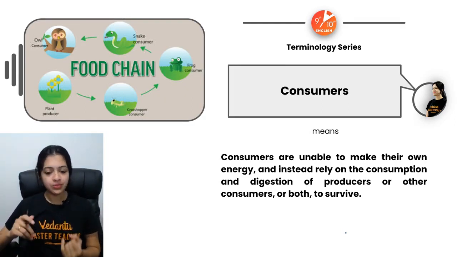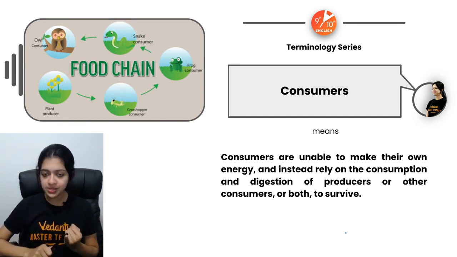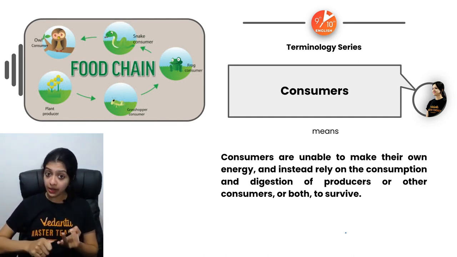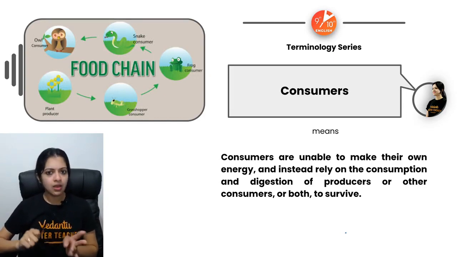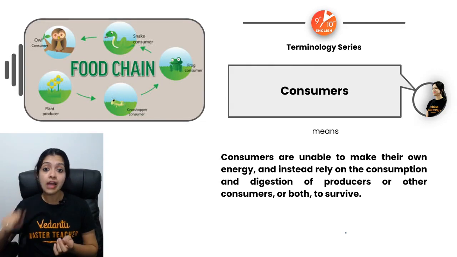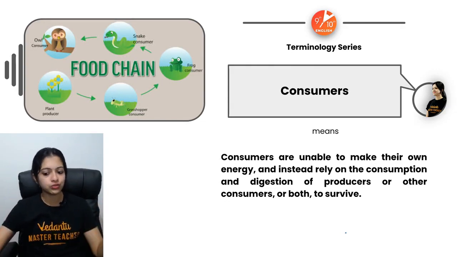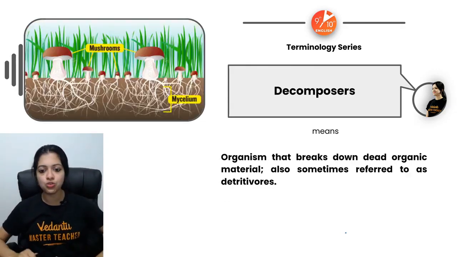So we could say food chain includes a producer, and then a primary consumer, a secondary consumer, and a tertiary consumer. What are primary, secondary, and tertiary? They would include the herbivores, carnivores, and the omnivores, all of those. Different levels of consumers that would be.